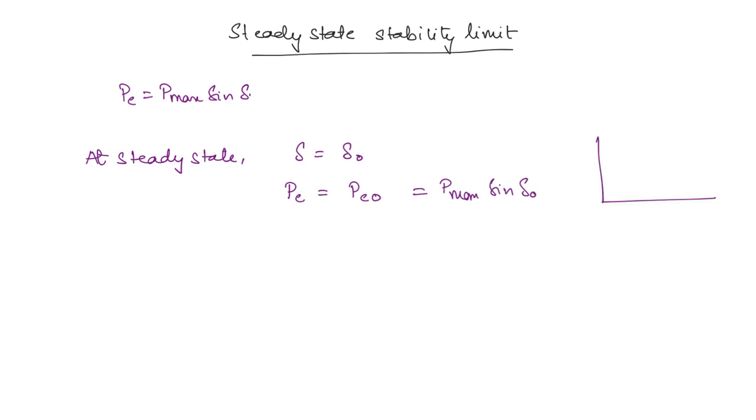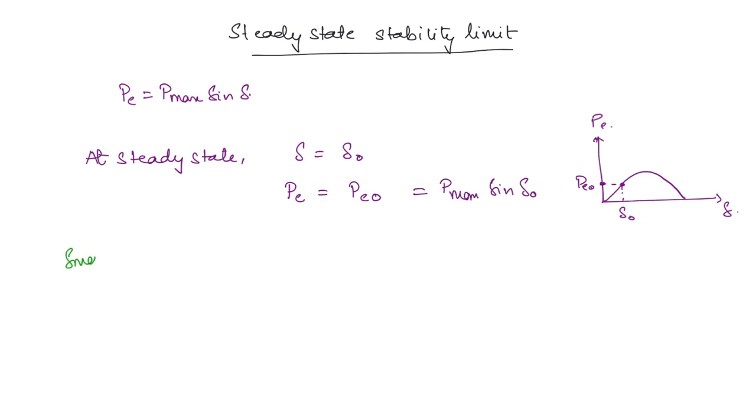That means if you take the sine curve, let's say some angle delta naught is here, then this is PE and this is delta. So this is going to be the PE naught value. At delta naught, whatever is PE, that is PE naught, okay.